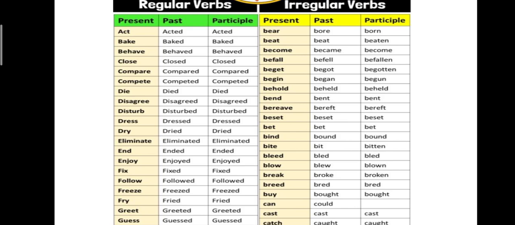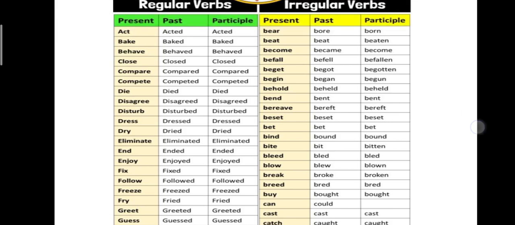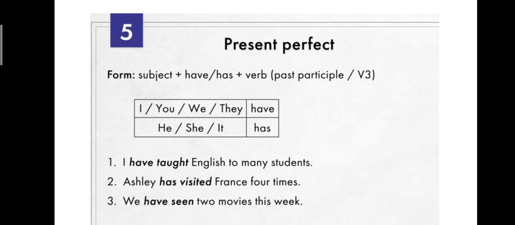So you have to know in detail to learn about tenses. Yes or no? So now we are going to learn present perfect tense. Very good. Shall we start? What is the form for present perfect tense? Let's begin.